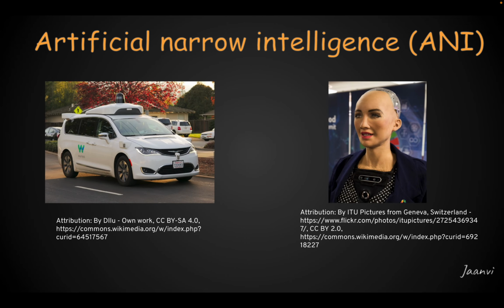And by the way, even self driving cars and the robot Sophia are also machines that have narrow intelligence, guys. The reason is self driving cars are built only to sense their environment and move with little human input. That's it. That's the only task it does. As it does only one task, it is a narrow intelligence machine, guys.